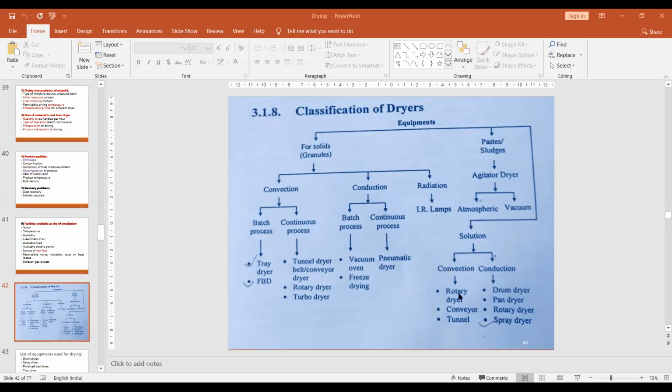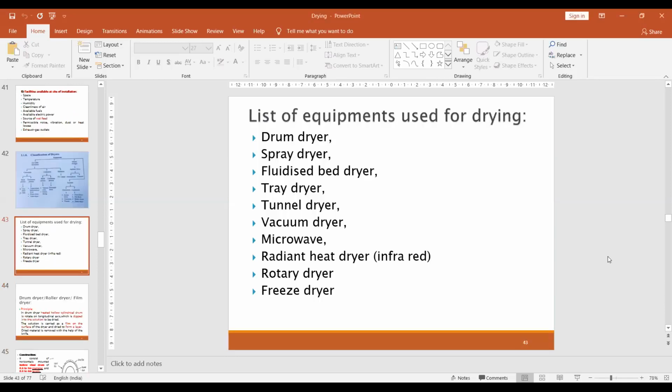Convection is a mechanical process where we use dry heat with air pressure. But in conduction, we can use a vacuum dryer. There are drum dryers, pan dryers, rotary dryers, and spray dryers. You can use a vacuum. So these are about the classification. Then we'll see how different dryers can be used.